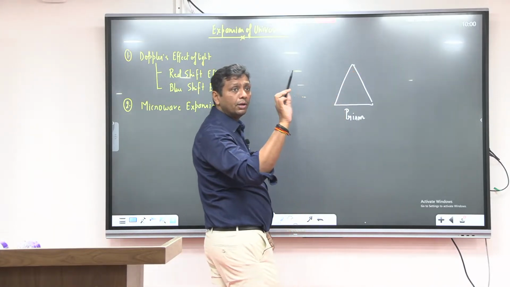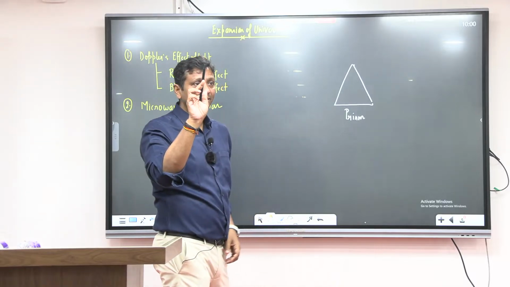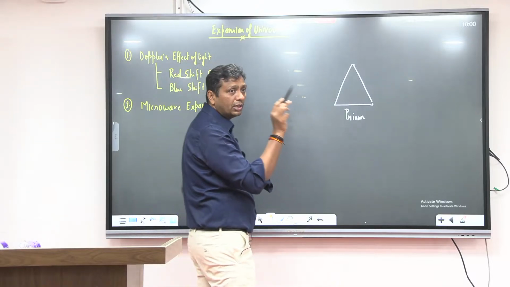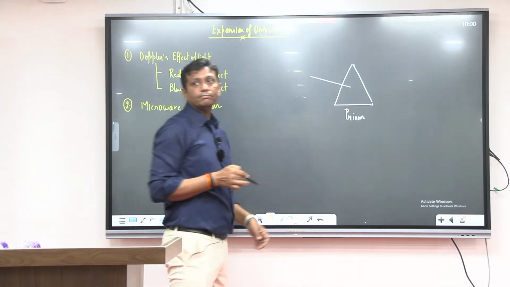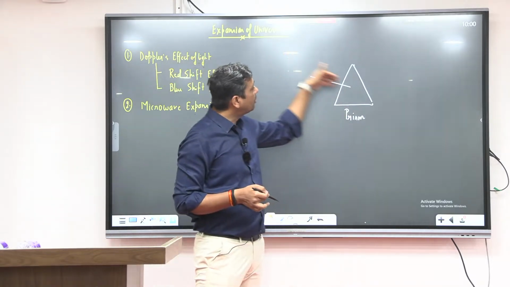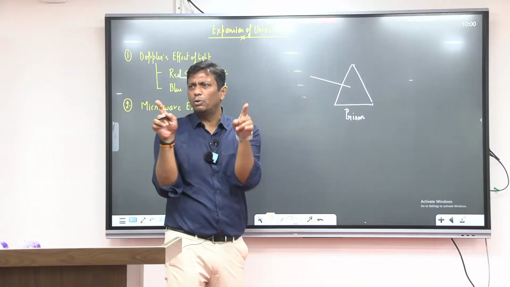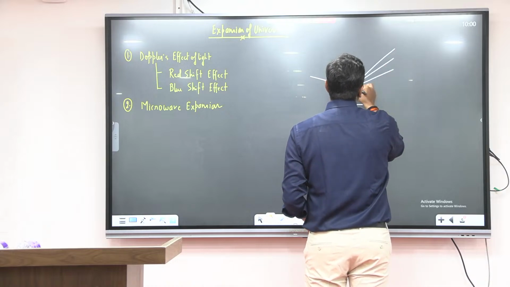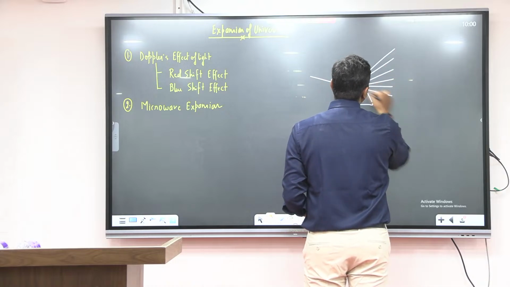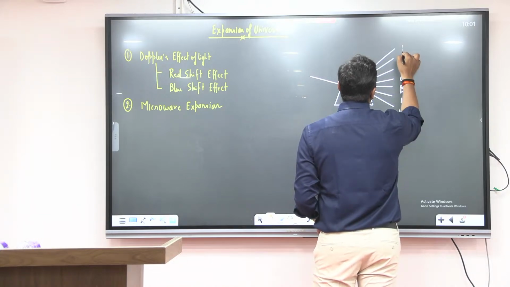So I have a laser torch, you know what, a torch. What is it? A laser torch. Now the laser torch light I am going to send here, guys. When the laser light comes on the prism, you know, it splits into 7 colors. School time, 9, 10 book, okay. It breaks into 7 colors. See, 1, 2, 3, 4, 5, 6, 7. V, I, B, G, Y, O, R.